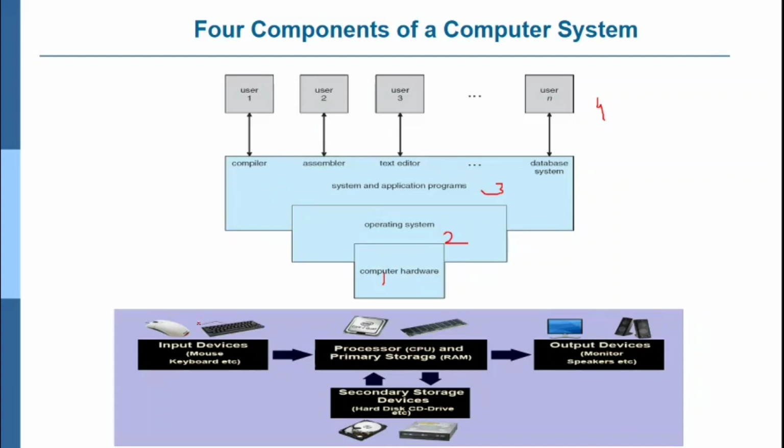You can see here the input devices, that is mouse and keyboard, and the CPU, memory, storages, and output devices like monitor, speaker, and even the printer, which can also be considered an output device. Secondary storage devices include CDs, CD-ROMs, even your pen drive and portable hard disk. And primary storage is RAM. RAM is a primary storage.